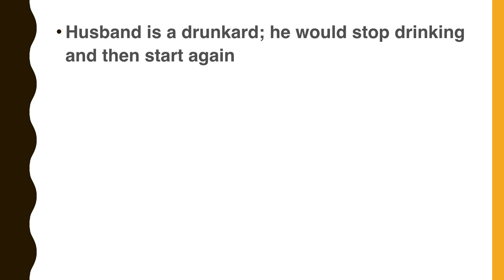Husband is a drunkard. He would stop drinking and then start again. How can we work this out? That is the rubric dipsomania. Dipsomania, tendency for alcoholism.